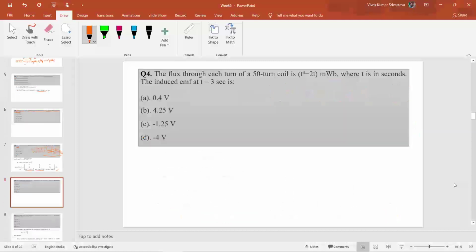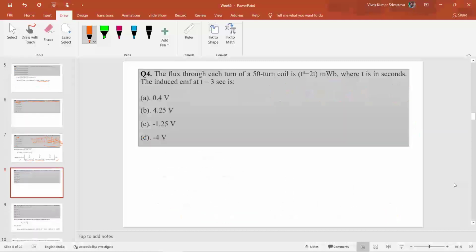Okay, so let us move to the next question. Here in the question it is given that the flux through each turn of a 50 turn coil is given as t cube minus 2t milliweber, where t is in seconds. So we have to find out the induced EMF at t equals 3 seconds, that is, how much voltage will be induced in this 50 turn coil.